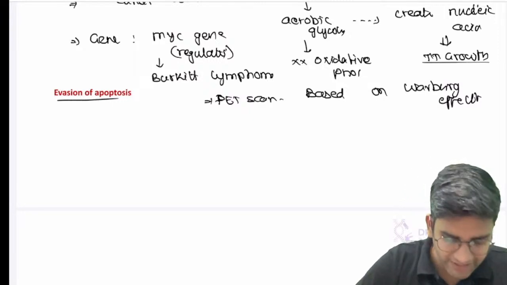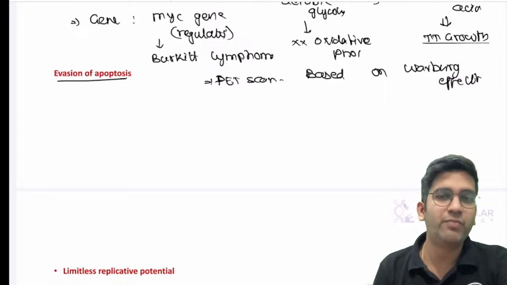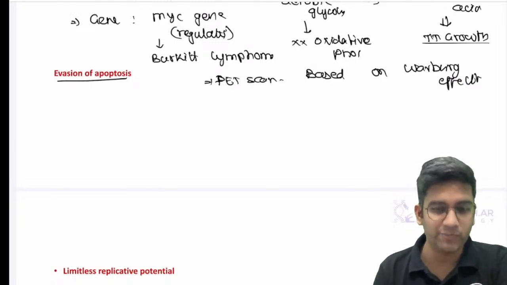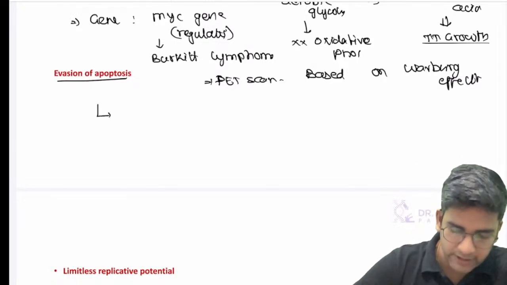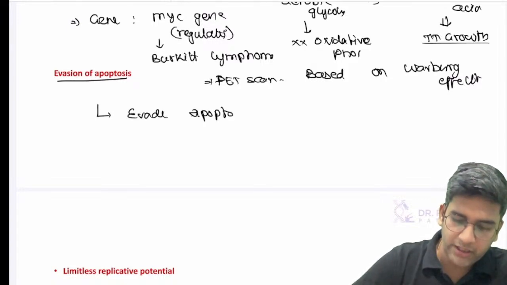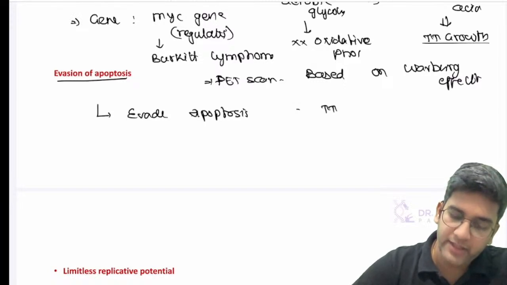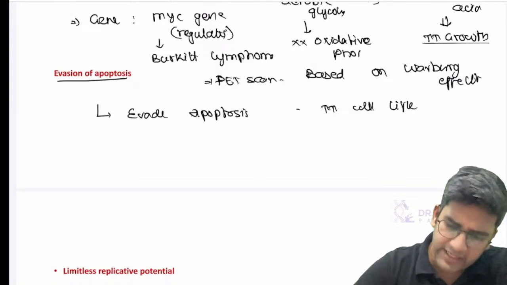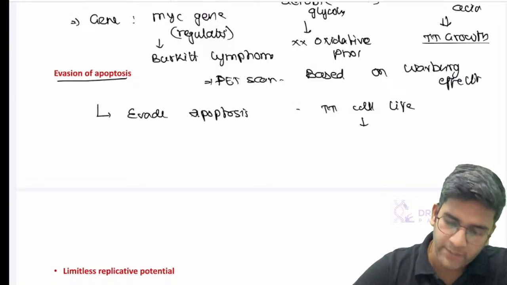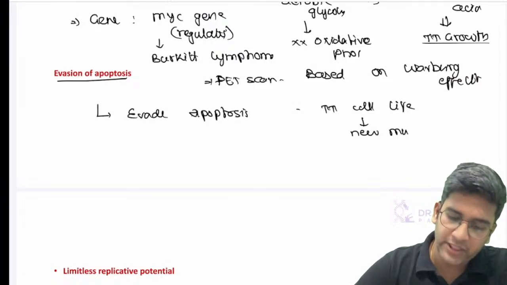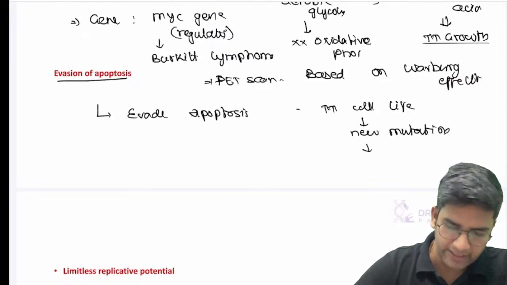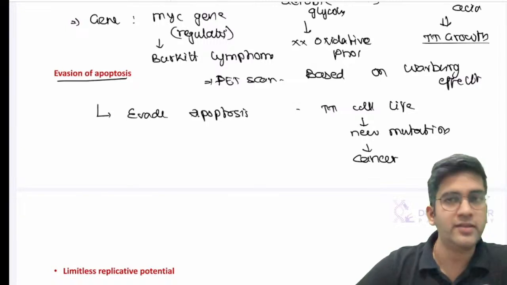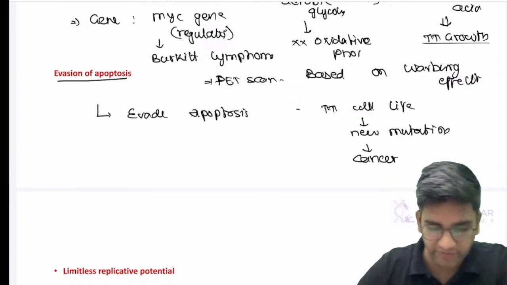Then evasion of apoptosis. It's very simple. Just give maybe one example for evasion of apoptosis, which is seen in follicular lymphoma, right? So what happens in a tumor cell is when they evade apoptosis, by default, there is going to be increase in cell division or increase in the cell's lifespan. Whenever there's an increase in cell's lifespan, by default, there'll be new mutations which will accumulate. And when there's new mutation accumulating, by default, I'm going to end up having a cancer, right? This is the reason why evasion of apoptosis can result in progression of a cancer.